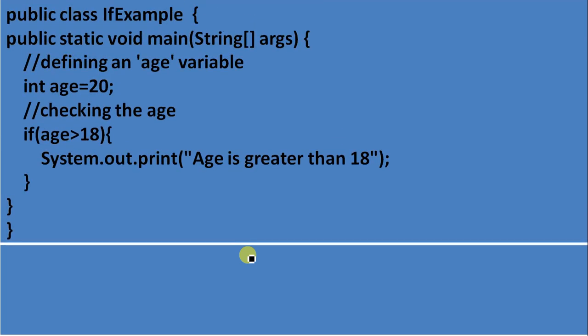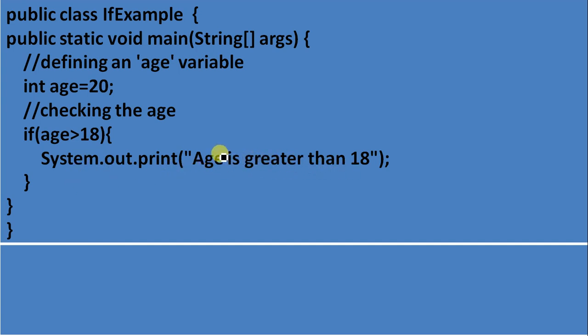So here is an example on the if block. We have created a class, public class IfExample, with the public static void main method, and we are defining a variable int age equal to 20. We are applying the condition: if age greater than 18, then execute this block. In this block we are printing age is greater than 18.